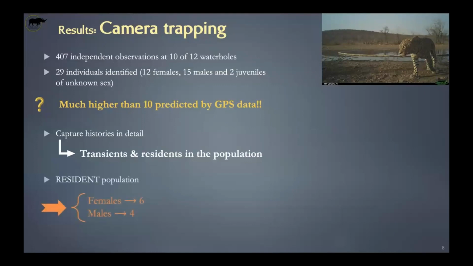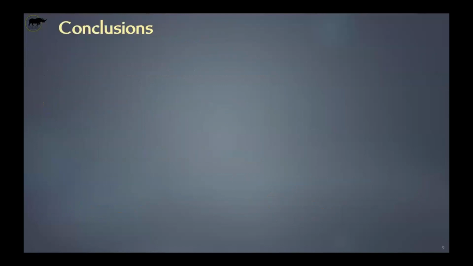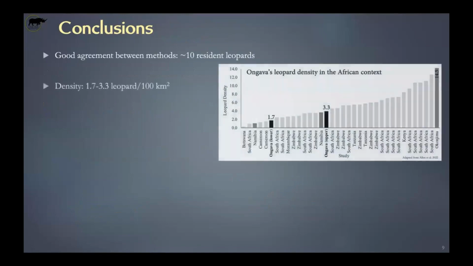So if we look at the resident population, we have 6 females and 4 males. Do you remember the number from the GPS data? So basically we are saying the same thing. So even though we have a very high number of identified individuals, only a small portion of the population is resident, basically almost a third. The rest, well, it's up to everyone's guess to know what's going on there. So the two methods are in very good agreement, about 10 resident leopards.